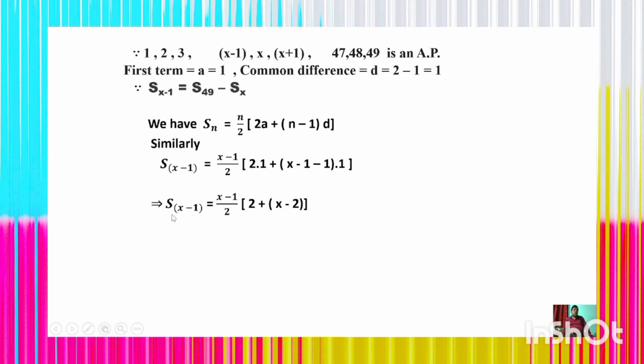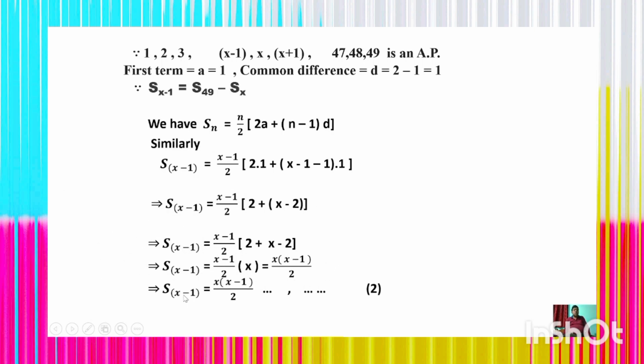So S(x minus 1) is equal to (x minus 1) upon 2 whole into 2 plus x minus 2, which is (x minus 1) into x upon 2. Thus we get S(x minus 1) is equal to x whole into (x minus 1) upon 2. It means the sum of all the house numbers before x, S(x minus 1), is equal to x into (x minus 1) upon 2.